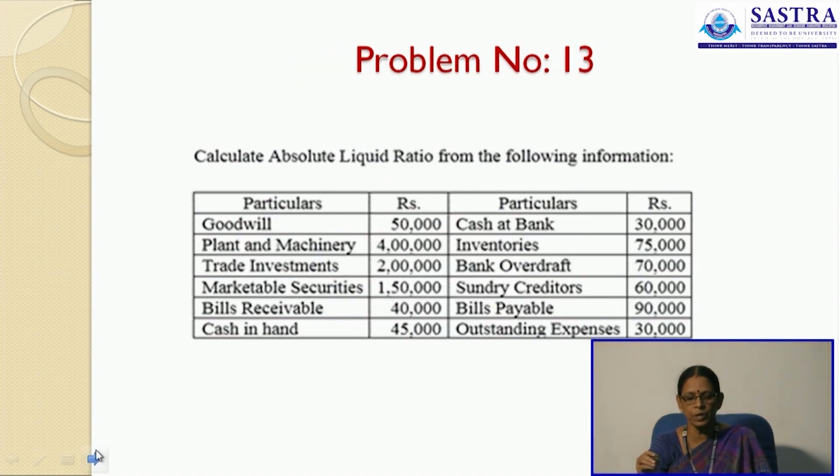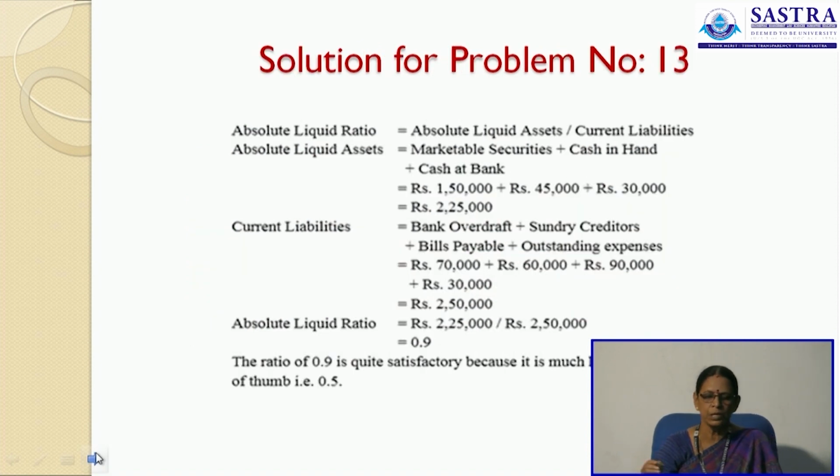Next is absolute quick liquid ratio. From the following information, we have goodwill, plant and machinery, trade investments, marketable securities, bills receivable, cash in hand, cash at bank, inventories, bank overdraft, sundry creditors, bills payable, outstanding expenses. We will see what is your absolute liquid ratio.